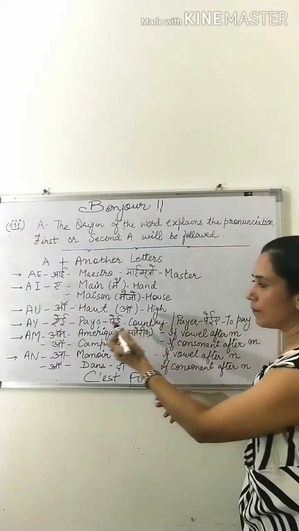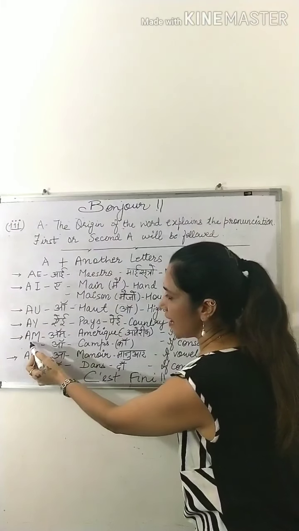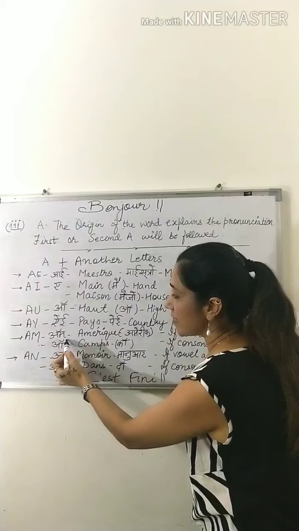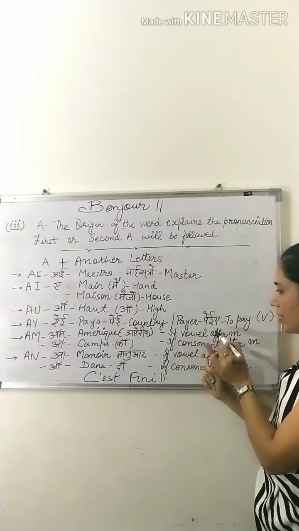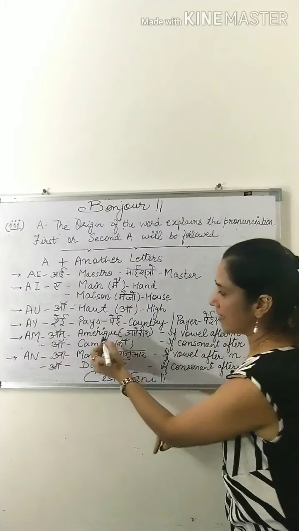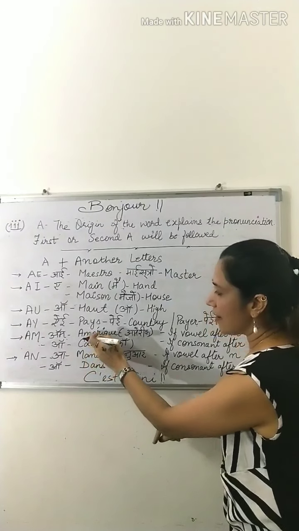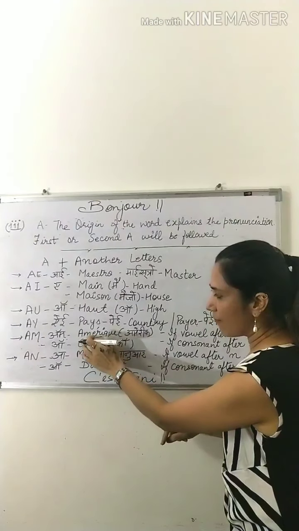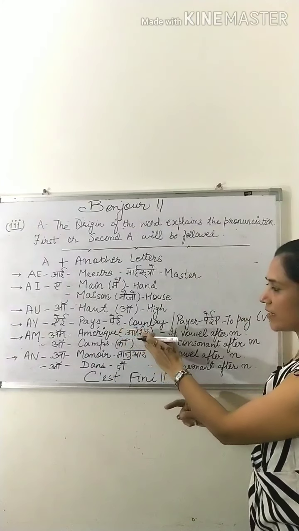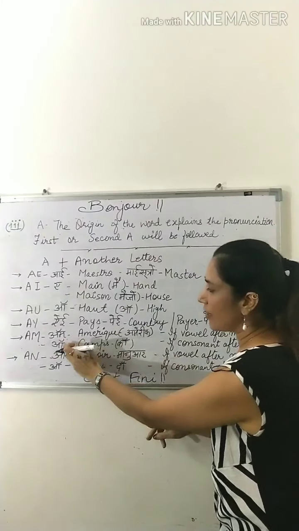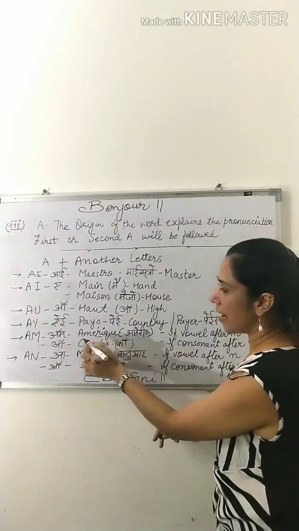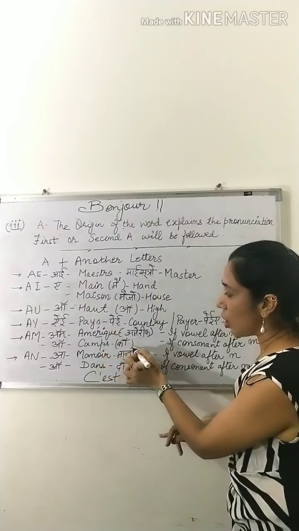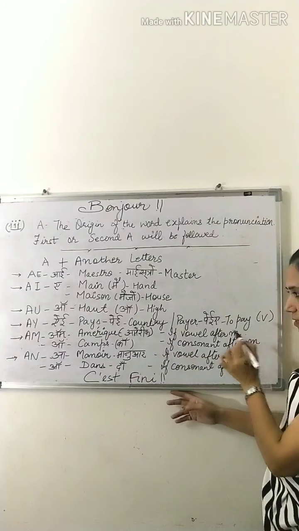This is a verb. Now another word is AM. Amerique. Amerique. If we have vowel after M, we will read it like Amerique. But if we have consonant after M, we'll read it like O, like con, if consonant.